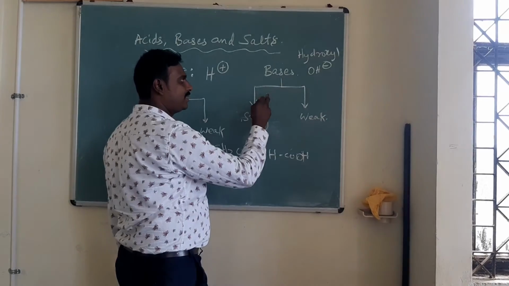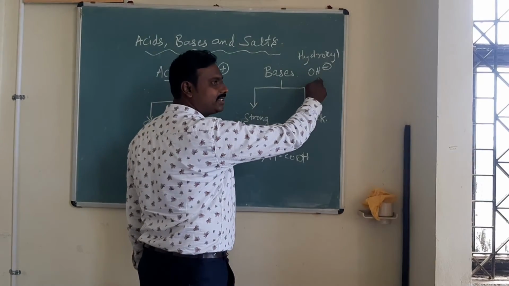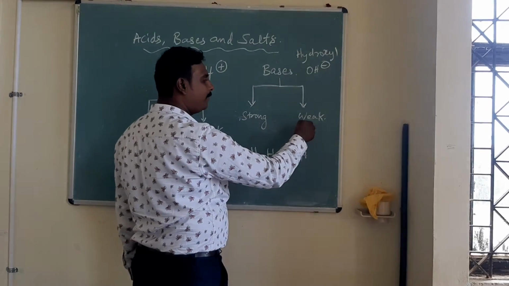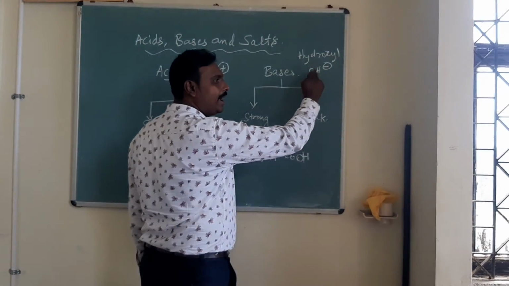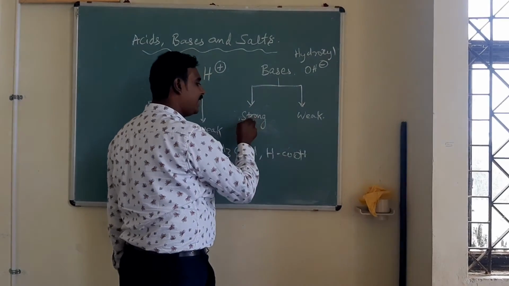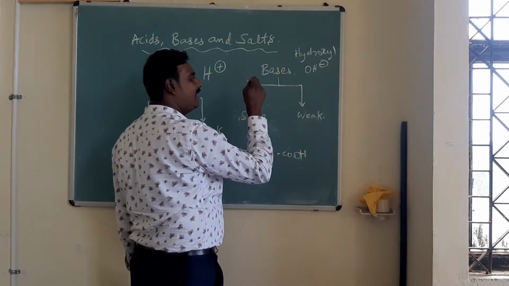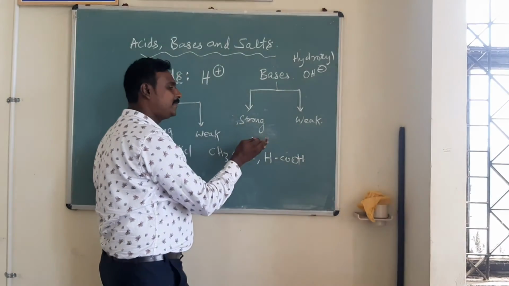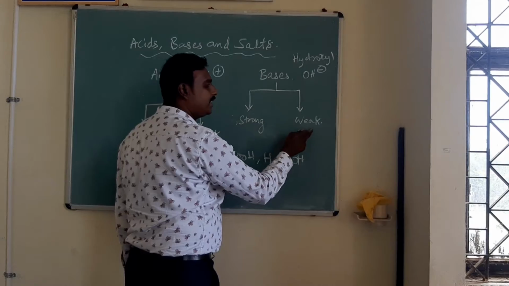Strong base is a base which will ionize the OH minus ions completely. But in the case of weak bases, they will partially ionize the OH minus ions very slowly. But in the case of strong bases, they will liberate the OH minus ions readily. That is the difference between strong base and the weak base.